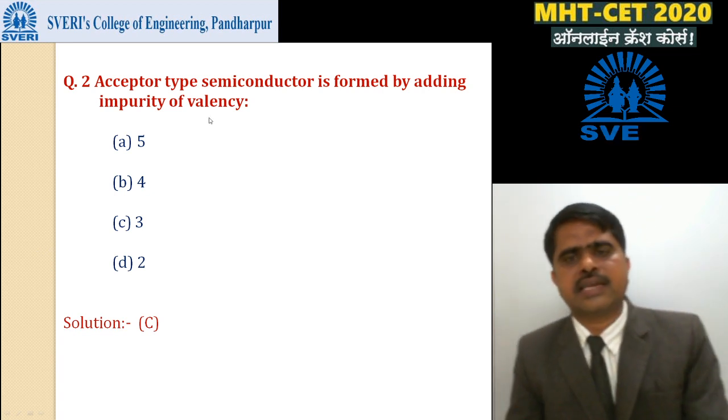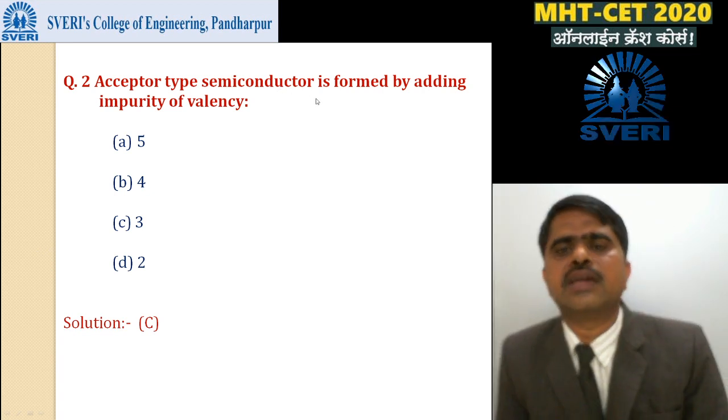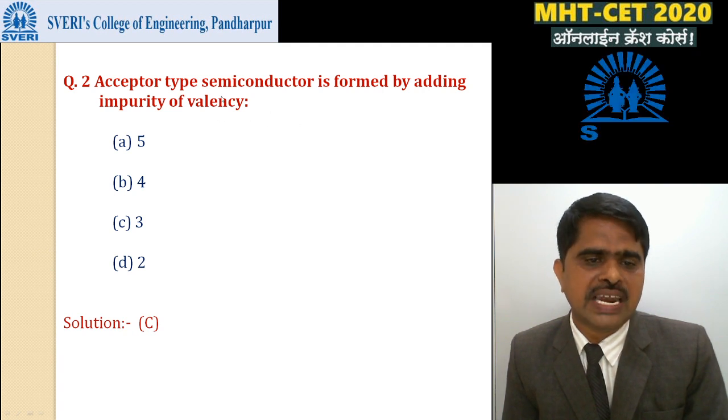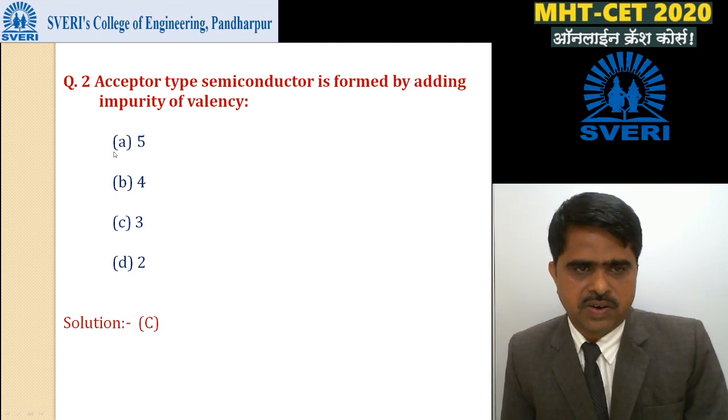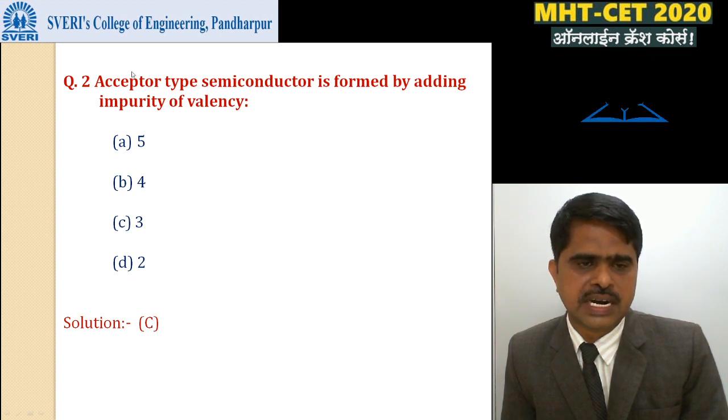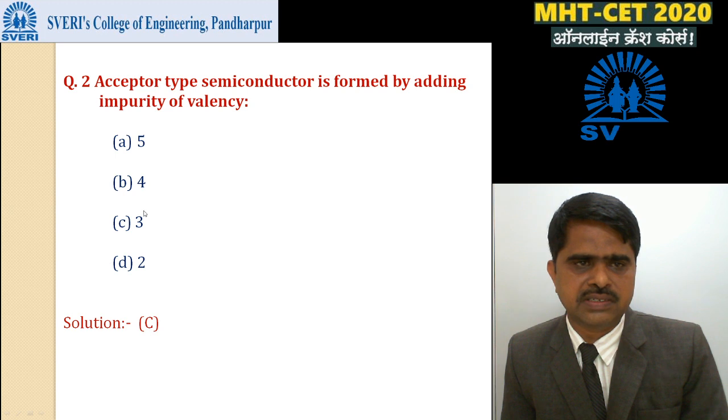Then next, acceptor type semiconductor is formed by adding impurity of valency: A option is fifth, B option is fourth, C option is third, and D option is 2. Acceptor type means third group. P type semiconductor, which group elements are added? Third group, so C option is correct.